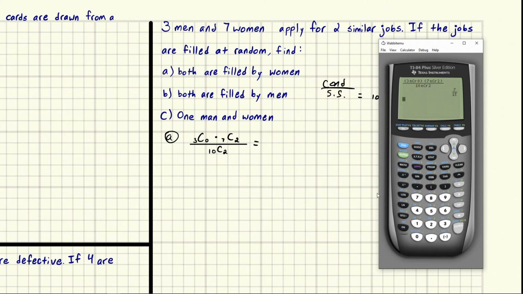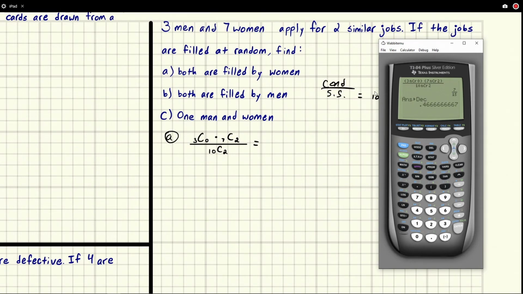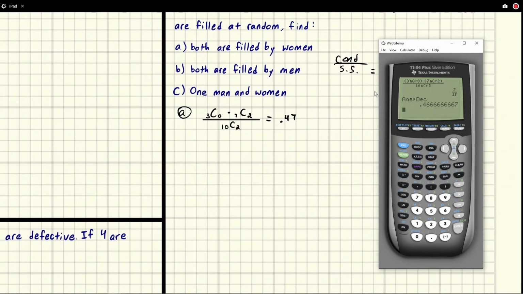And we get a number, 7/15. And we can convert that to a decimal, or you could just do the division. And we get 0.47 if we go to 2 decimal places. Beautiful. That's the probability. We're going to go over to B now.